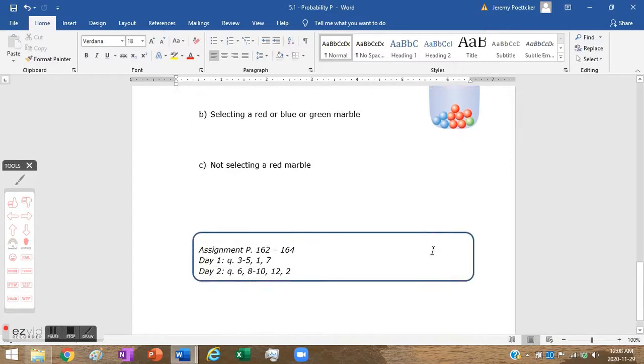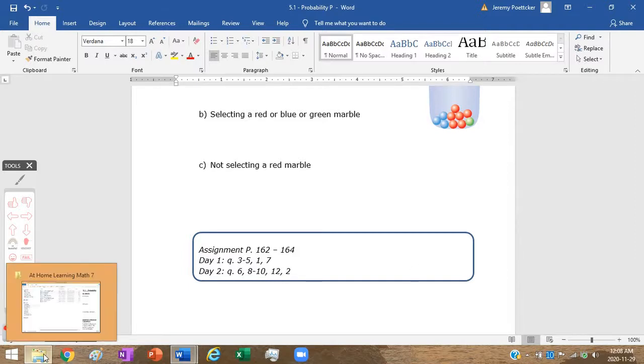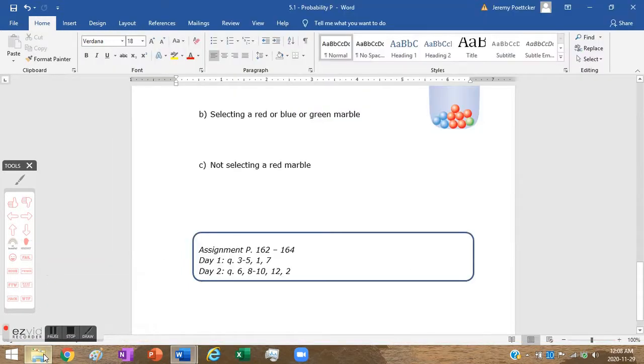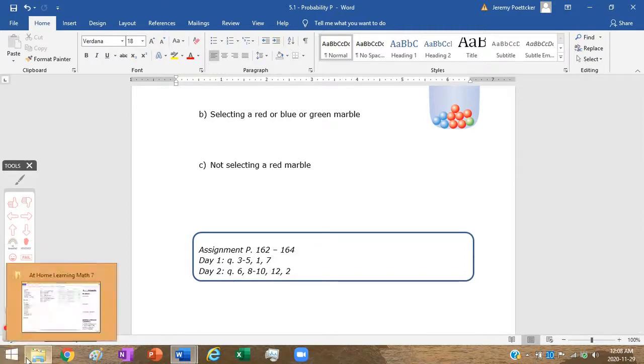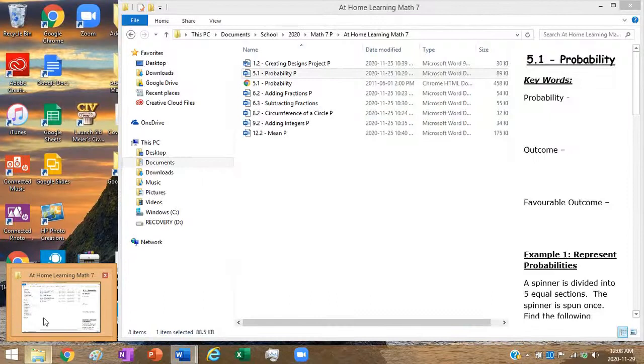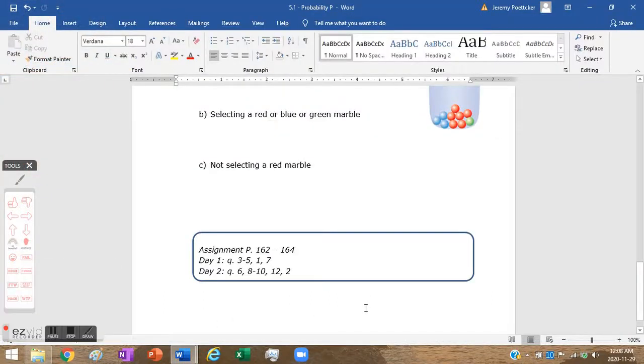Get your examples down. That takes you on to your assignment. Okay, so this will be spread out over 2 days. This is essentially going to be 1 day's worth of assignment, and we'll talk about this more in class. But the second day's assignment is going to be the little worksheet that's in there, and we'll talk about which ones I'm expecting for marks on that. Again, once we are in class.